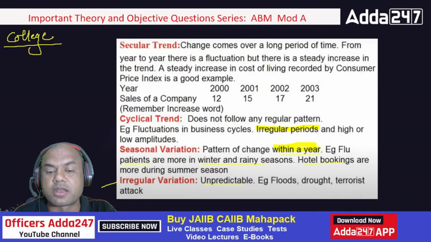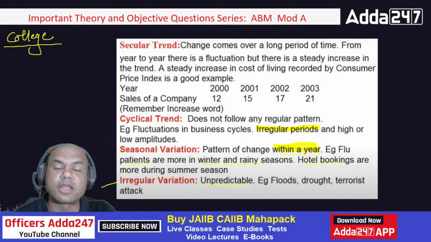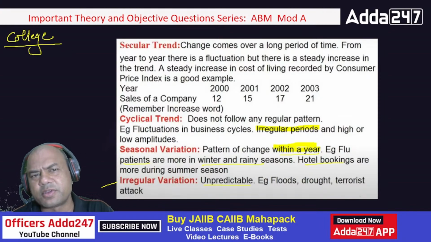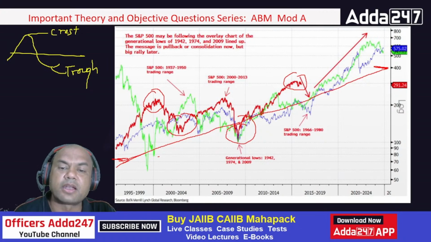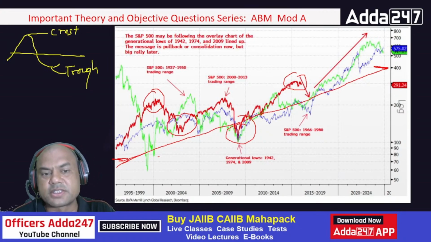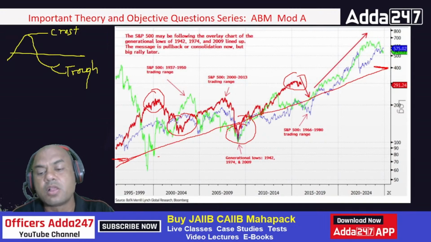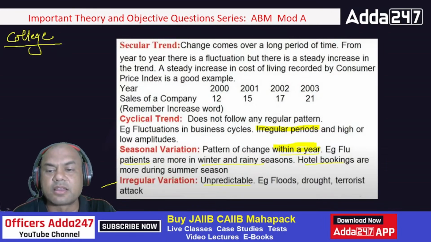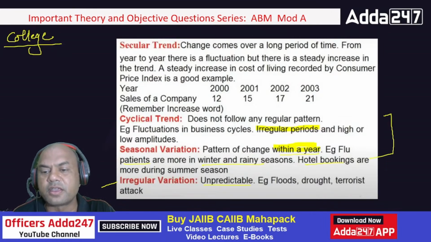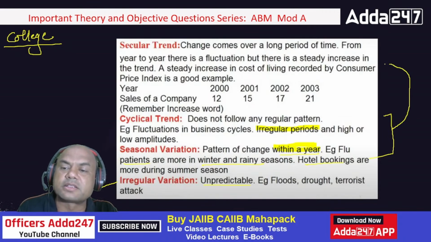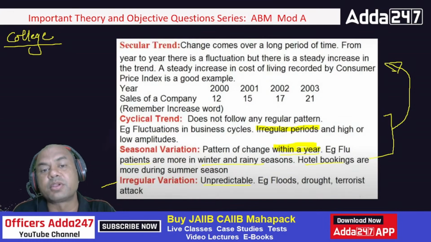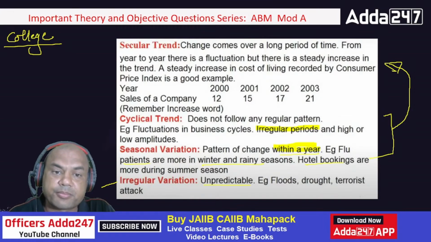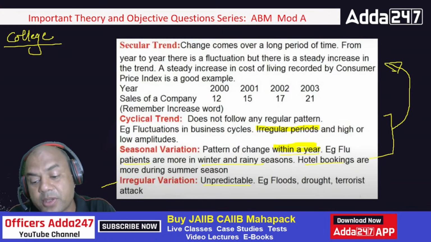You can never predict when the floods will be there, drought will be there, terrorist attack will be there, or any such event which can never be guessed. Now, this is a trend. If you look at this, the seasonal variation or the cyclical variation, they form part of the secular variation. Always remember, these seasonal and cyclical ones will always be part of the secular, because secular consists of all these trends. Secular is a long-term game, and these two are short-term games as compared to the secular trend.